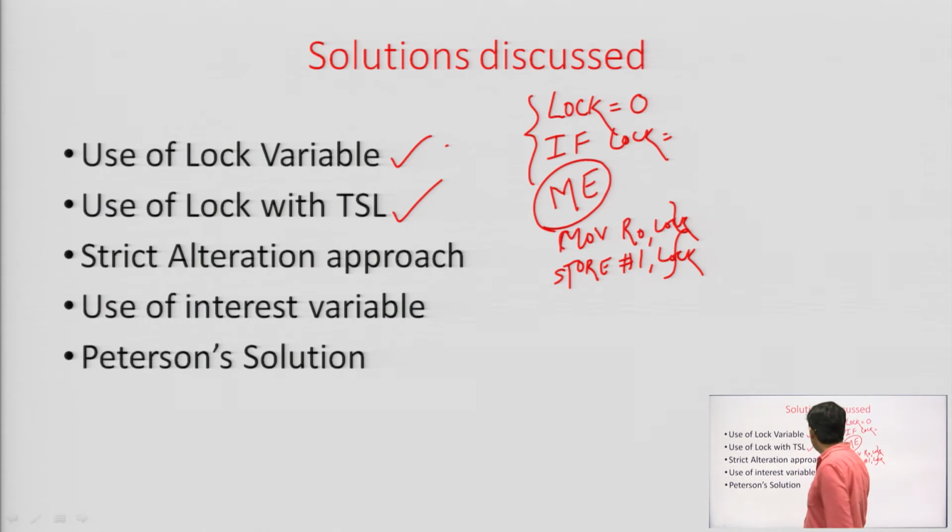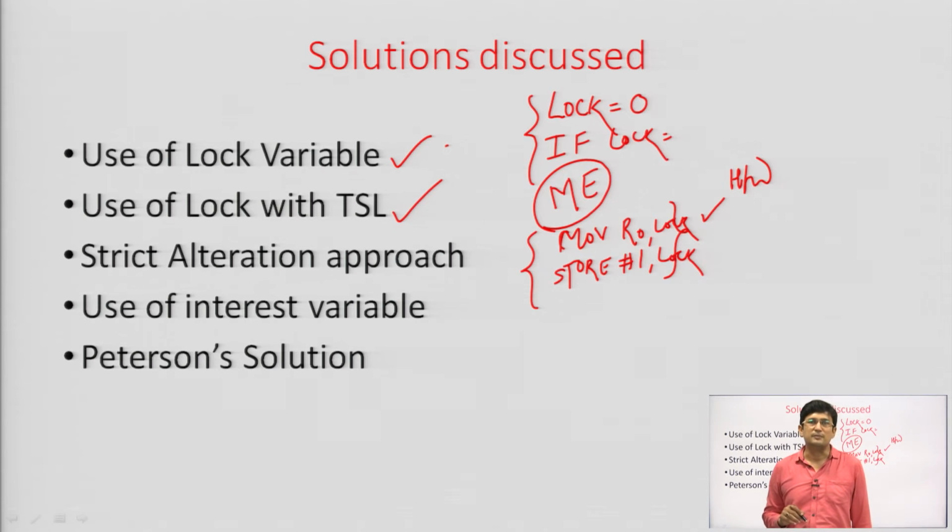So, to achieve the mutual exclusion, we were allowing these two statements to take place in one go. And if you are doing so, it means we need a hardware solution for this. A software cannot allow two statements to take place at the same time. If you are running in the user mode, there is no way we can allow the two statements to take place at the same time.